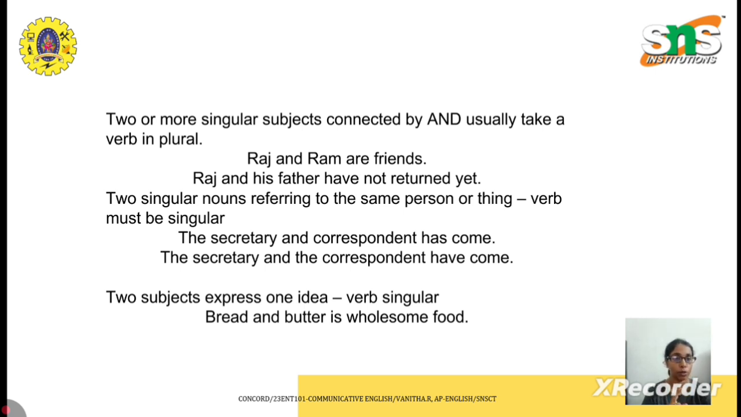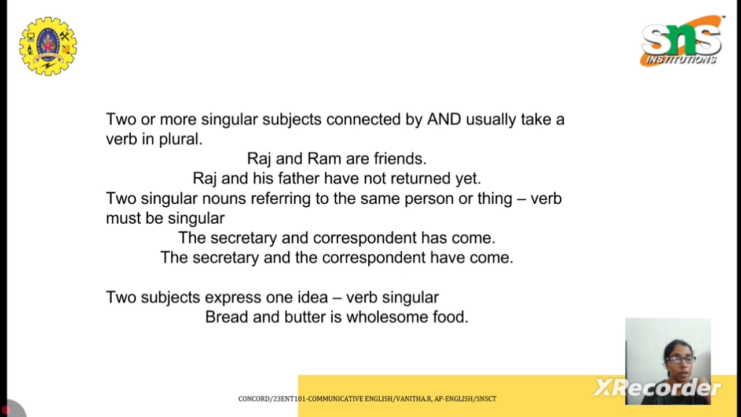Okay, so let us have a small recap of what we discussed in the previous video. That is, subject verb agreement is a topic where the subject and the verb have to agree with each other. So, what is this agreement? If the subject is singular, the verb should also be singular. If the subject is plural, the verb should also be plural form.